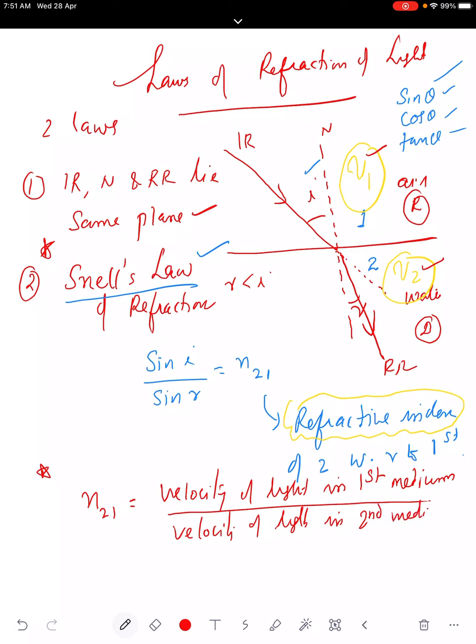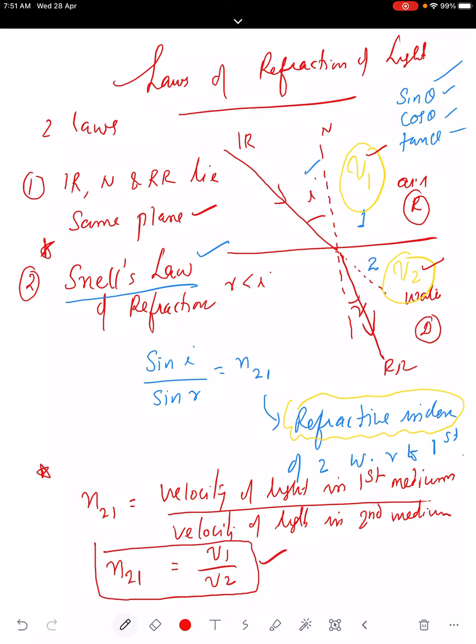This is also a very important one. So, refractive index is a constant for a pair of media. This can also be related to the velocity. Velocity of light in the first medium upon velocity of light in the second medium. So, we write this as n21 is equal to v1 divided by v2. Another very important relation.